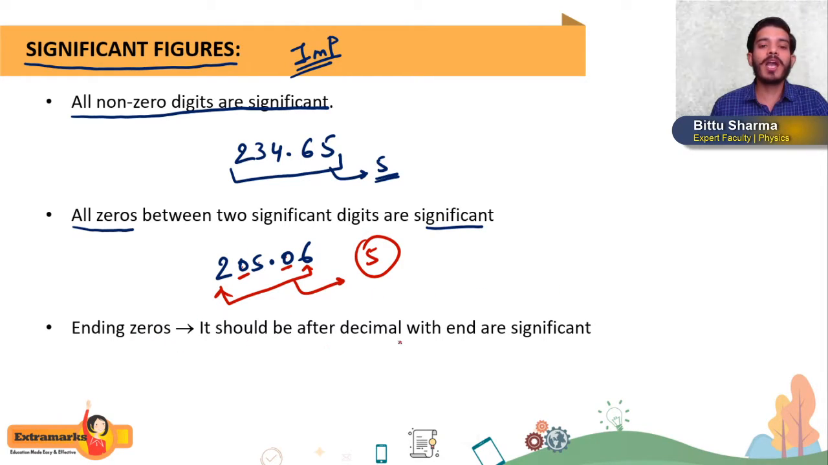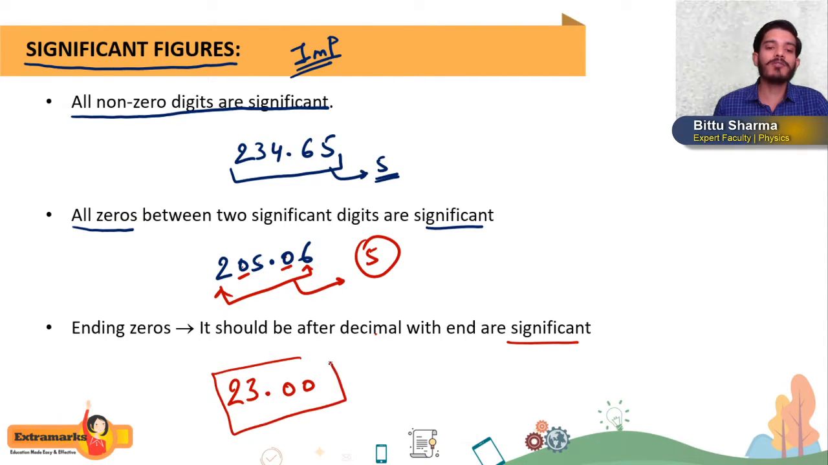Ending zeros, if they are after the decimal, are significant. Now what are they saying? Ending zeros, if they are after the decimal, are significant. Let us say I am writing 20.00. Now how many significant figures are there in this? There are 4 significant figures. Let us say I take 23.00. Now how many significant figures are there in this? There are 4 significant figures.